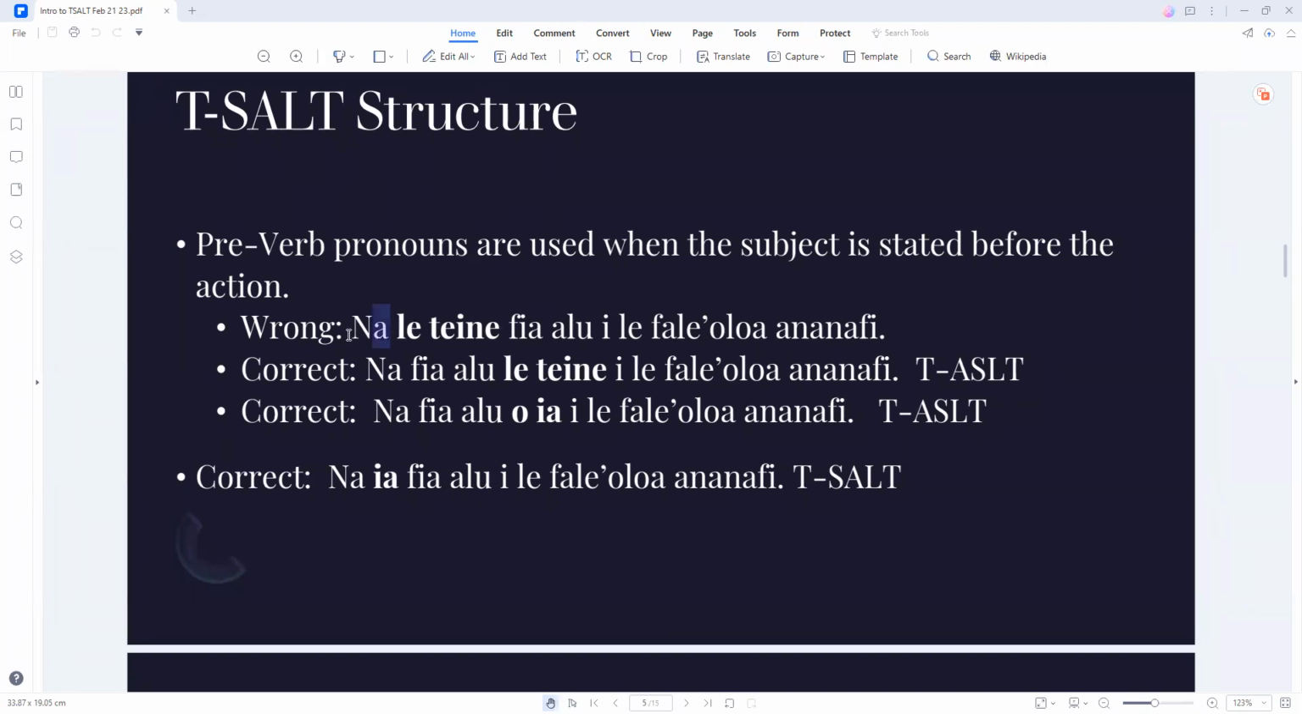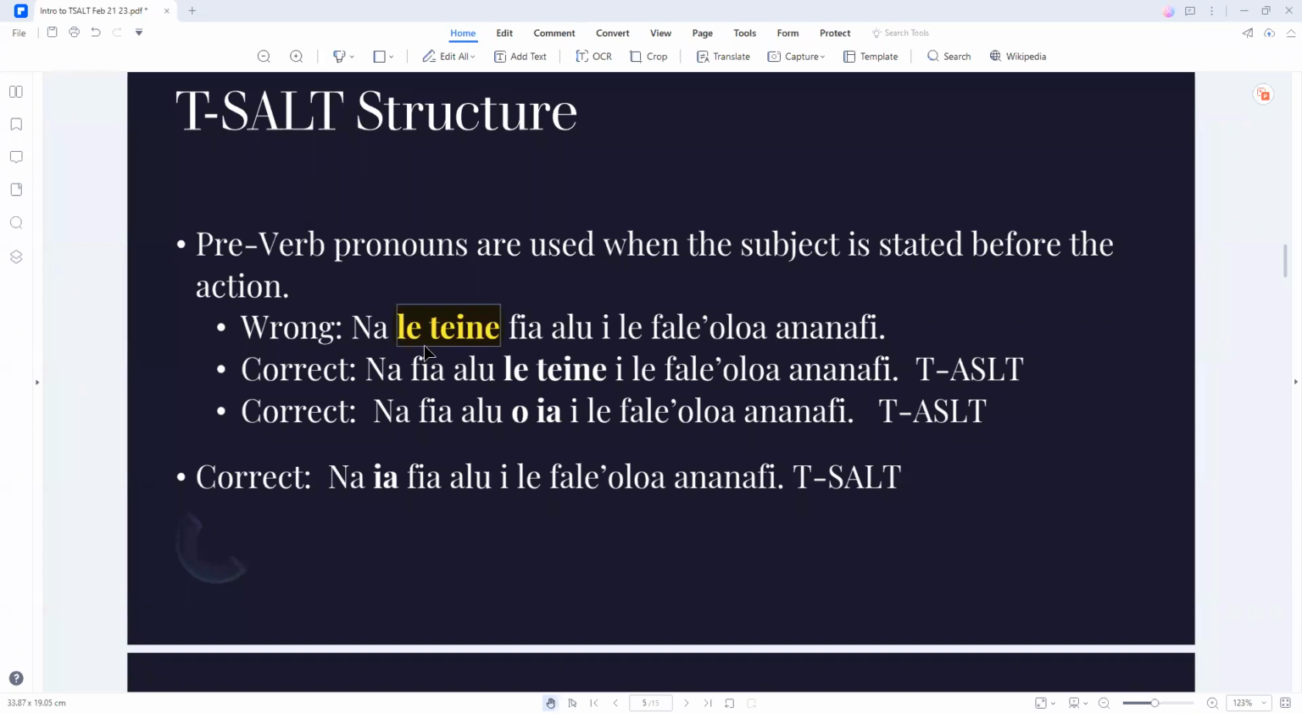So this is our tense. If we were to say our subject, why wouldn't we say this as a subject if we're using the tense subject or the TSALT way? Why is this incorrect? Because it's not a pronoun. It's a common noun, the girl. So this is absolutely incorrect.